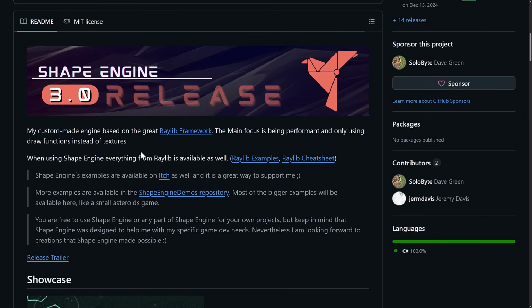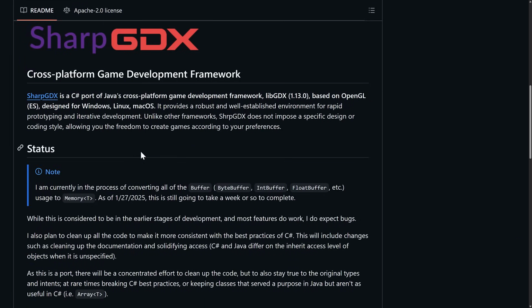And I think that is the end of the engines and frameworks segment, and now we're going to get into a little bonus section. No, it's not. There's one more. Okay, and then we'll get into the bonus section of bindings.